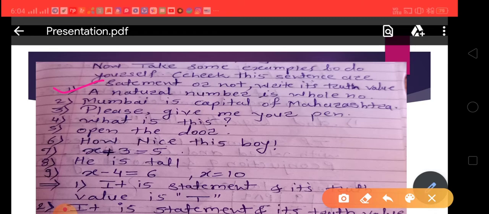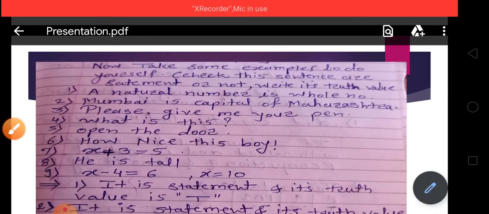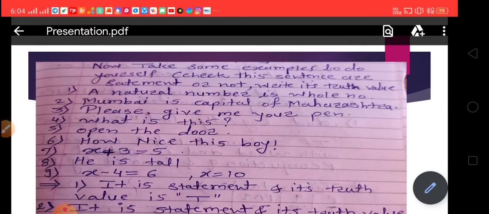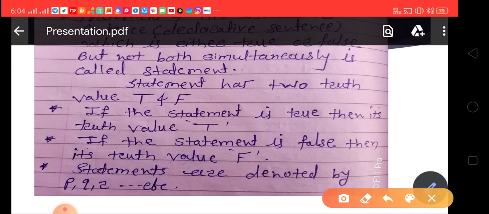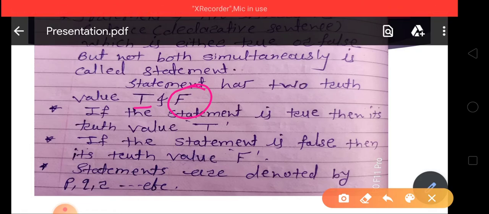Yes, it is true, means this statement is true. It means this sentence is a statement and the truth value for this statement is capital T. Friends, remember, if the given statement is true, then the truth value of this statement is capital T, and if the given statement is false, then the truth value is capital F. Means a statement has two truth values.